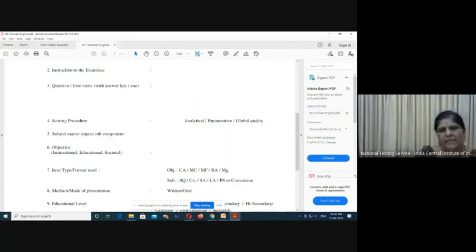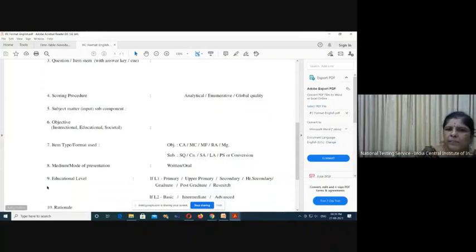Only selection. And the mode and medium of presentation, it is obviously always written mode, because it is an achievement test. Achievement may be oral or written, but whatever you are writing and feeding comes under written, so you have to give written. If you are writing a different oral test also, you can mention it as oral.